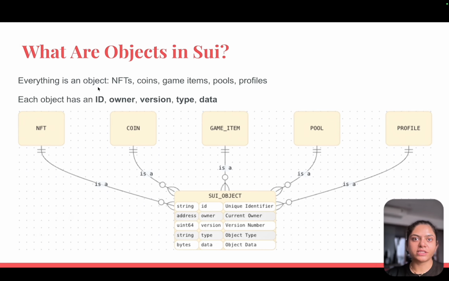Everything is an object: NFTs, coins, games, items, pools, profiles. Each object has an ID, owner, version, type, and data. Whether it's an NFT, a coin, or anything else, every object has an ID, owner, version, type, and data. So the object is the key to parallelism.